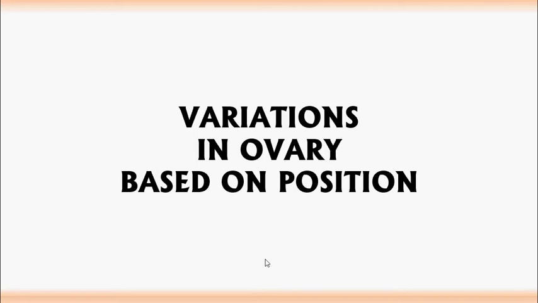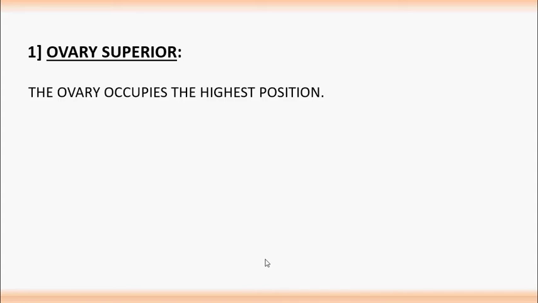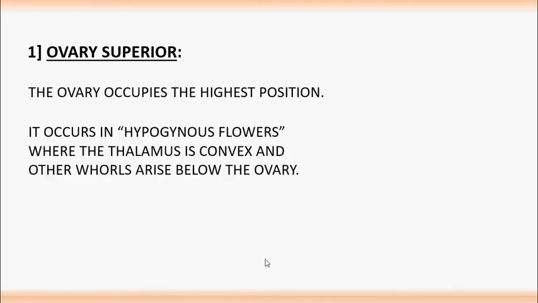Variations in ovary based on position. Ovary superior. The ovary occupies the highest position. Ovary superior occurs in hypogynous flowers where the thalamus is convex and other whorls arise below the ovary. This ovary superior we can observe in hibiscus flower.